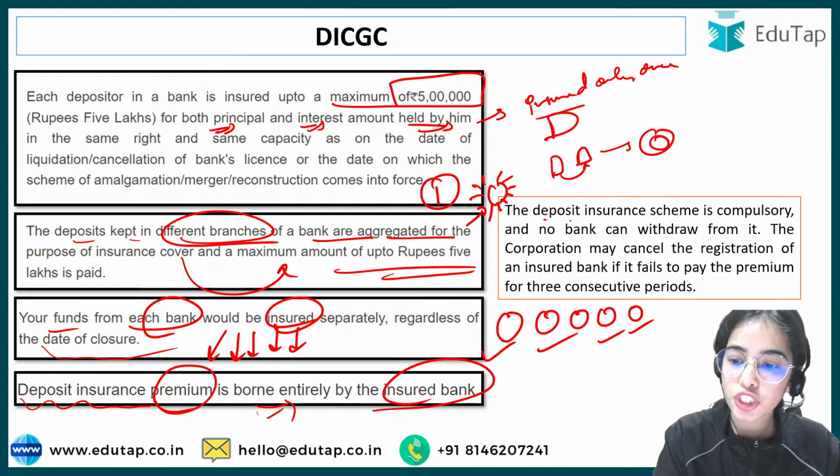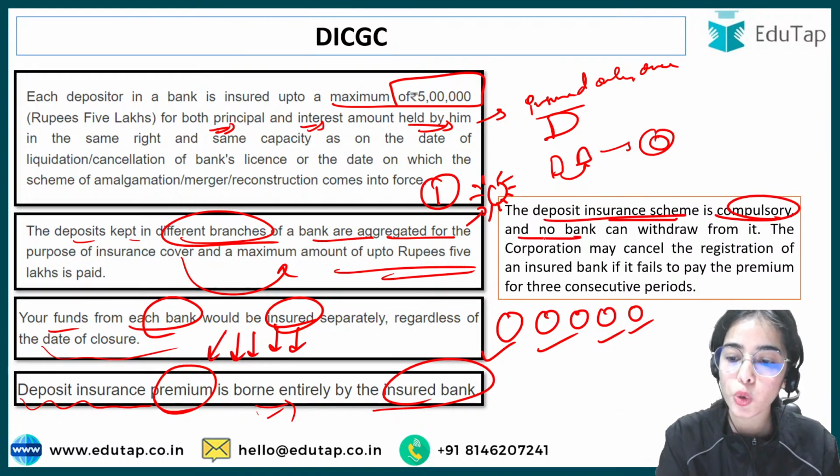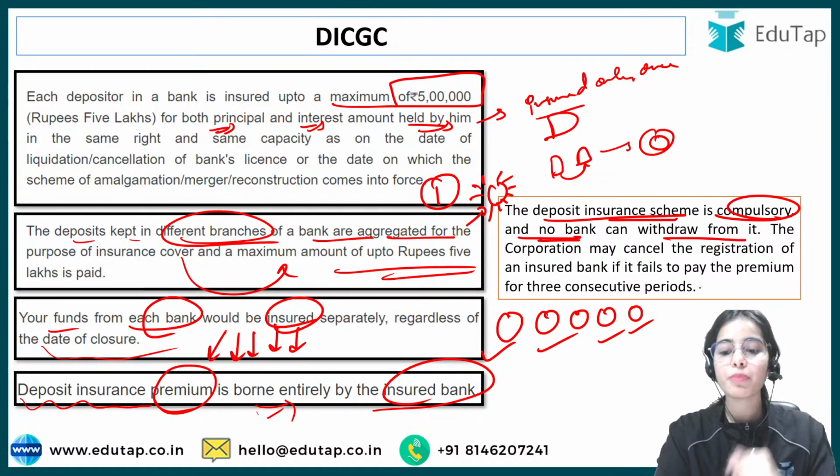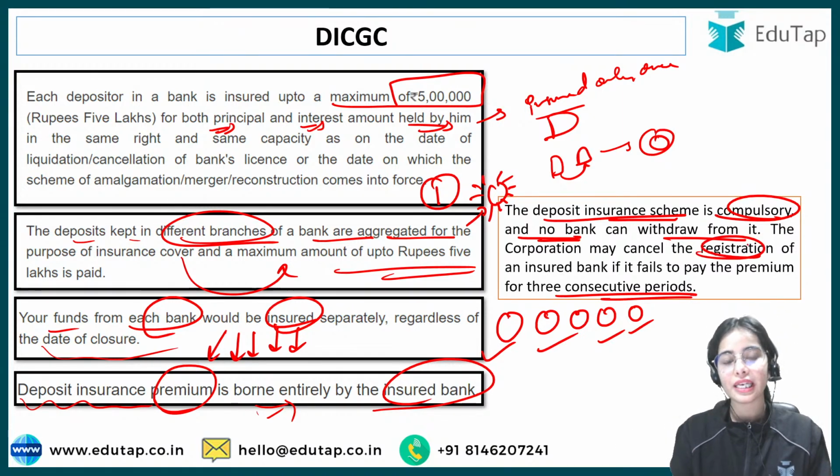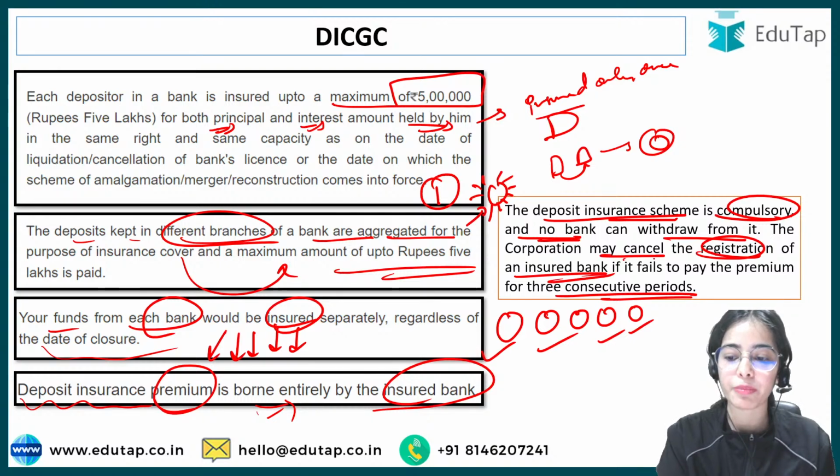The deposit insurance scheme is compulsory and no bank can withdraw from it. If the bank is not paying the premium for 3 consecutive periods, the registration of that bank may be cancelled. The registration of the insured bank may cancel.